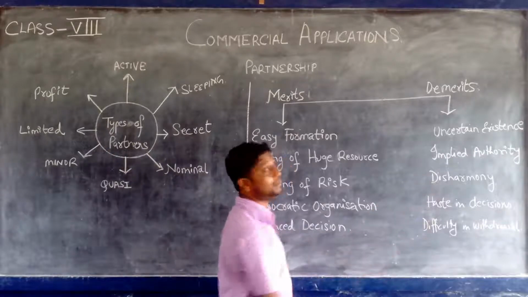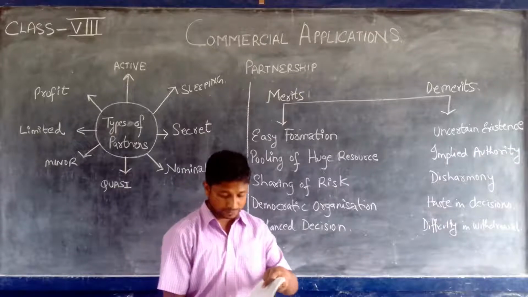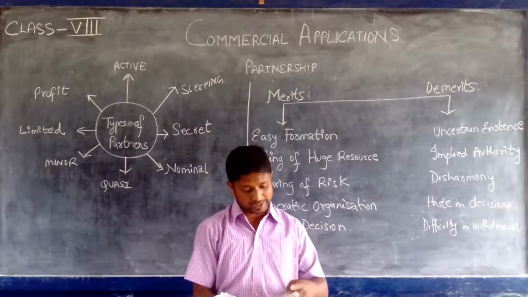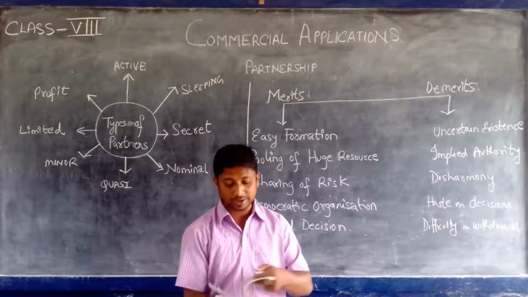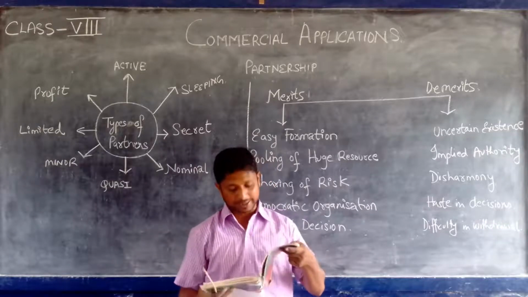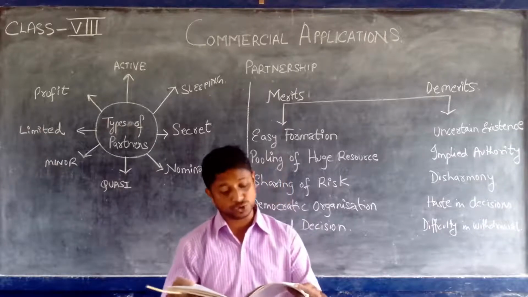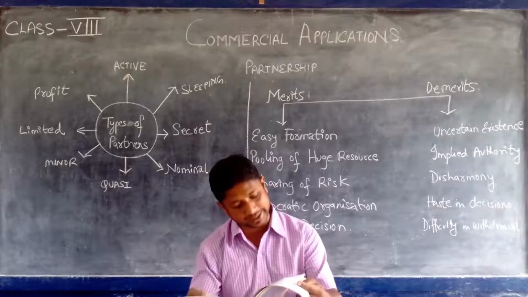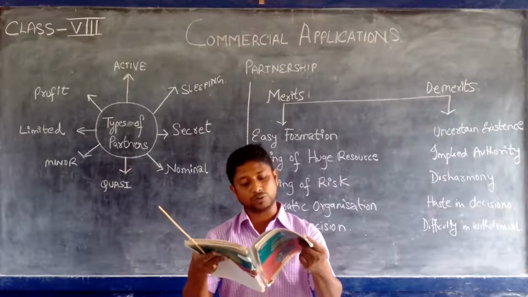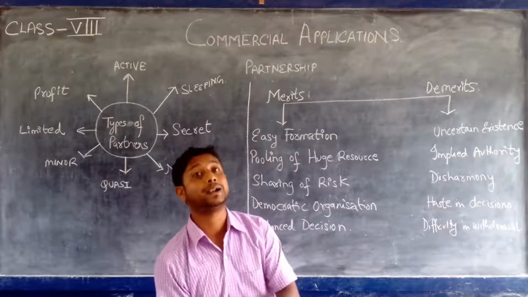Secondly is implied authority. Now, implied authority you have to see very clearly. There is a very wonderful note given in your book. I would like to read it for you, then I will explain it to you. Please see what implied authority means. It is true that, like a sole proprietor, each partner has unlimited liability, but his liability may arise not only for his own acts, but also from the acts and business of co-partners.